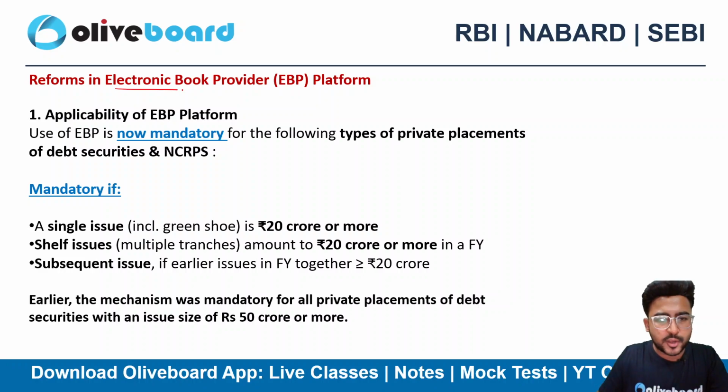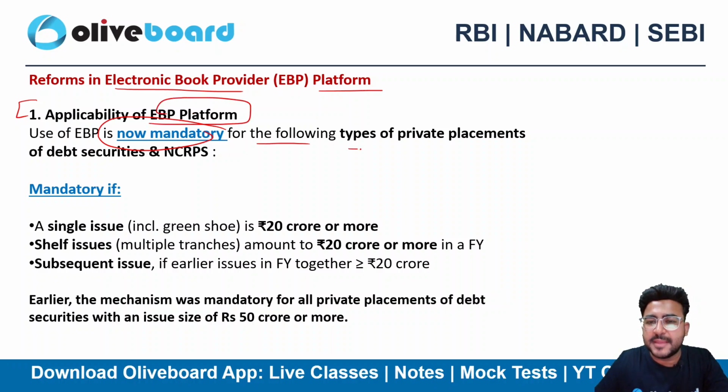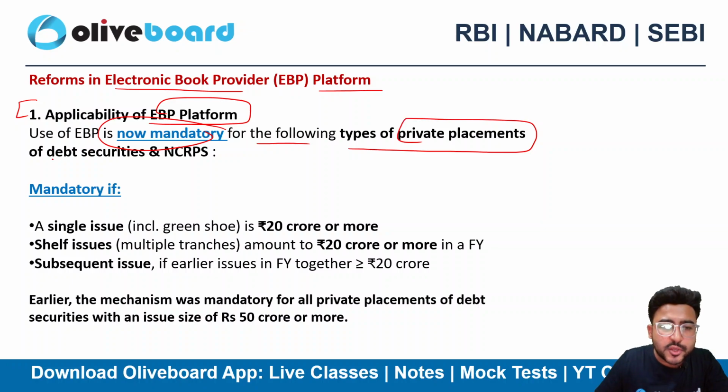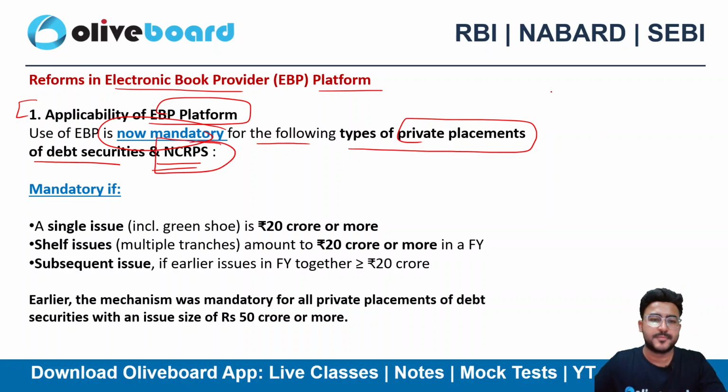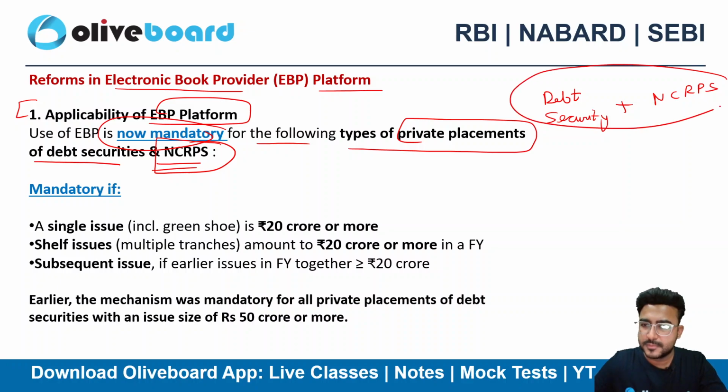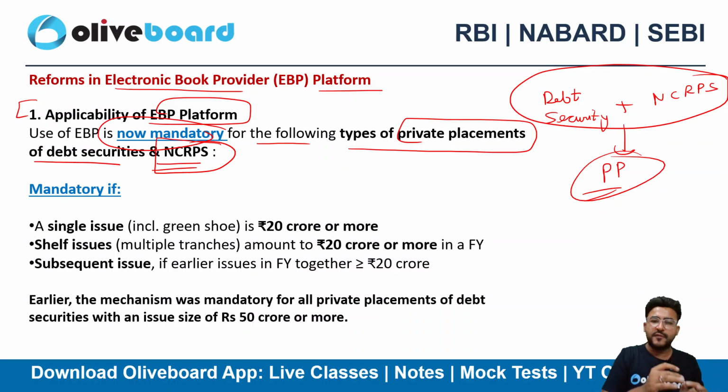Reforms in the electronic book provider platform. So where is it applicable? Now it is mandatory. We need to mandatorily use this platform for the following types of private placement of debt securities and non-convertible redeemable preference shares. So if you are issuing any kind of debt security or non-convertible redeemable preference shares, that too via the route of private placement, then the use of EBP platform is mandatory.